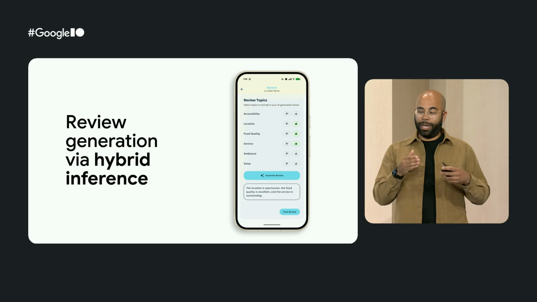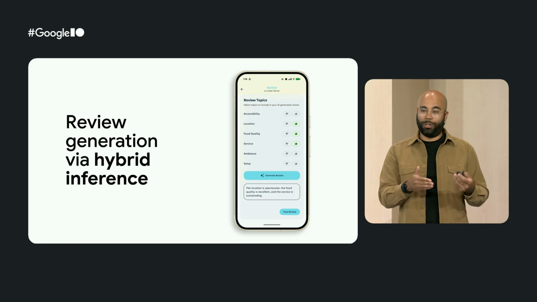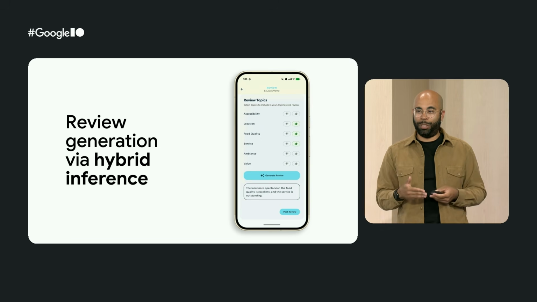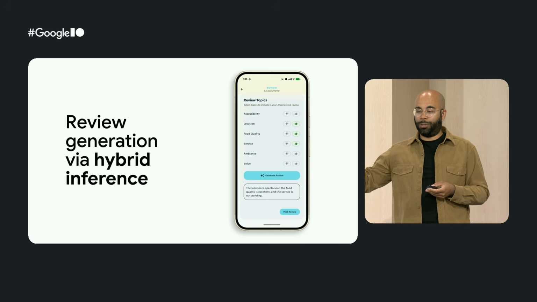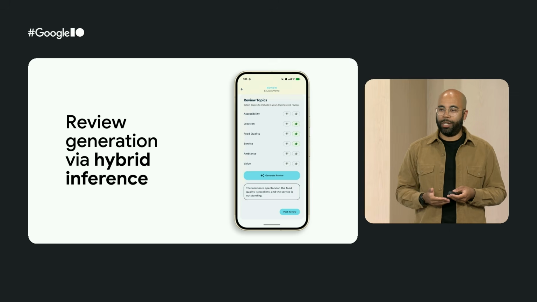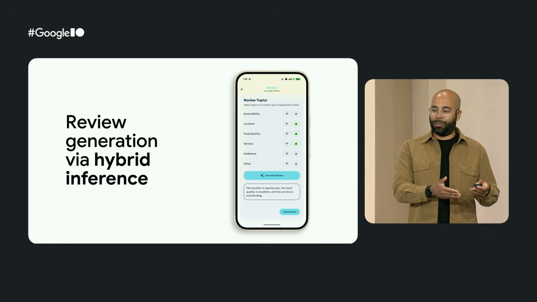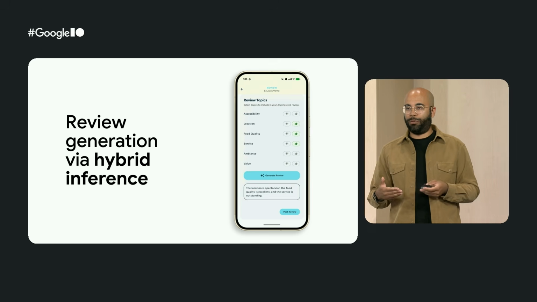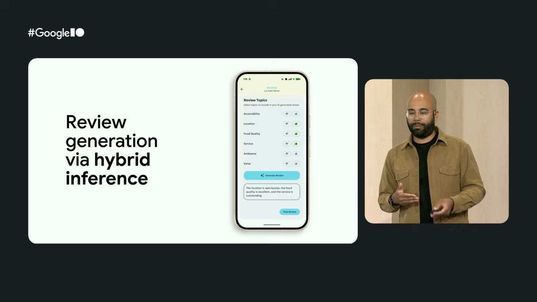If Gemini Nano is available on the device, the review will be generated by Gemini Nano. But if not, it will default to Gemini Flash-Lite in the cloud. So it's completely transparent for the users, and it's also very easy for you to build as a developer.